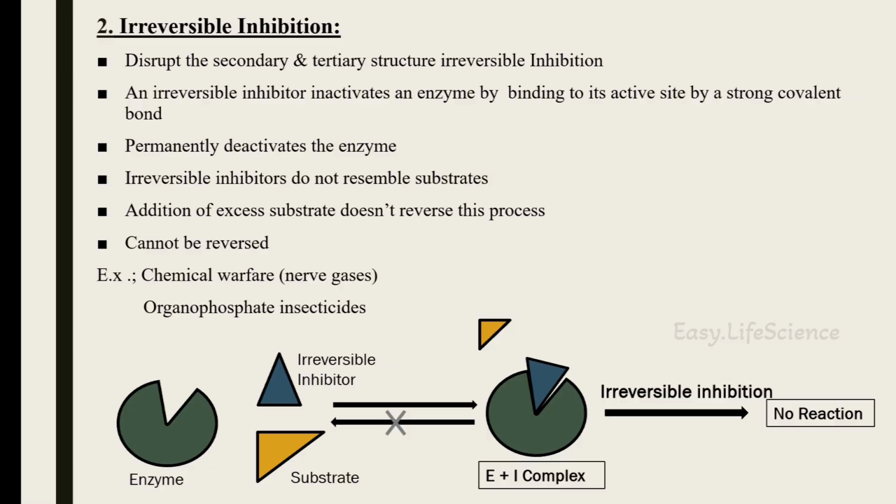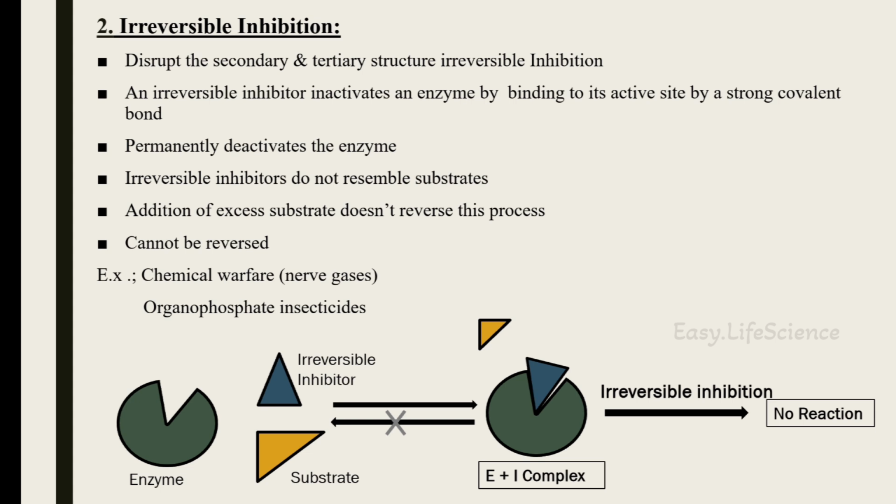Irreversible inhibition. It is the second type of inhibition. Unlike reversible inhibition, here there is no way of reversing the inhibition or removing the inhibitor. Once the inhibitor binds, it means the end of the complete enzymatic activity. Here, the inhibitor disrupts the secondary and tertiary structure of the enzyme. An irreversible inhibitor inactivates an enzyme by binding to its active site with a strong covalent bond and permanently deactivates the enzyme.